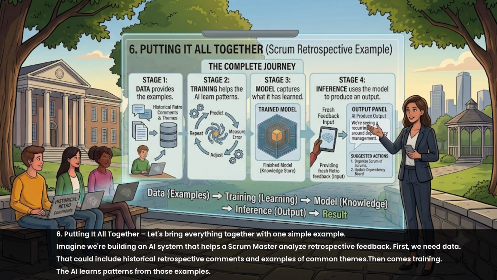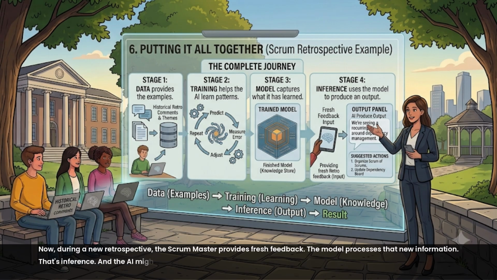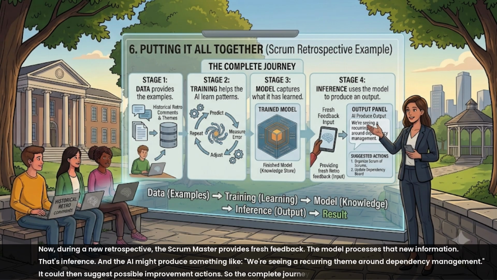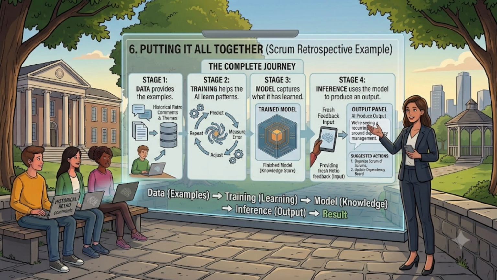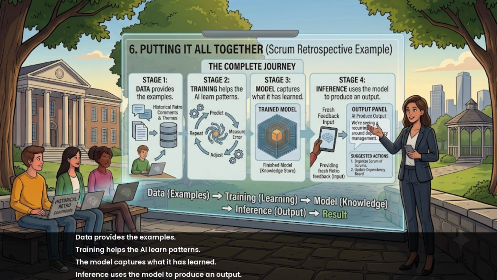Now, during a new retrospective, the Scrum Master provides fresh feedback. The model processes that new information. That's inference. And the AI might produce something like, "We are seeing a recurring theme around dependency management." It could then suggest possible improvement actions. So the complete journey is: data provides the examples. Training helps the AI learn patterns. The model captures what it has learned. Inference uses the model to produce an output.